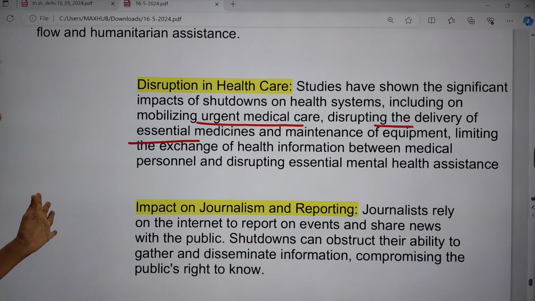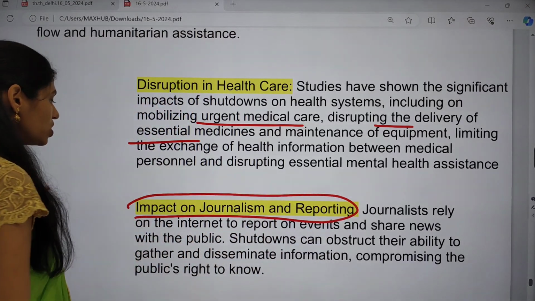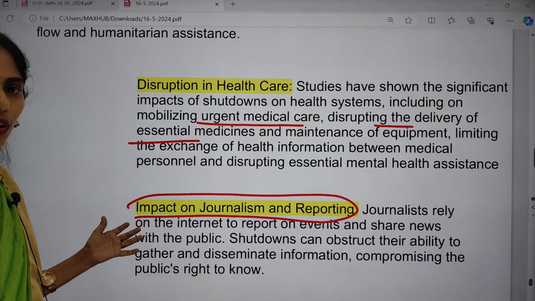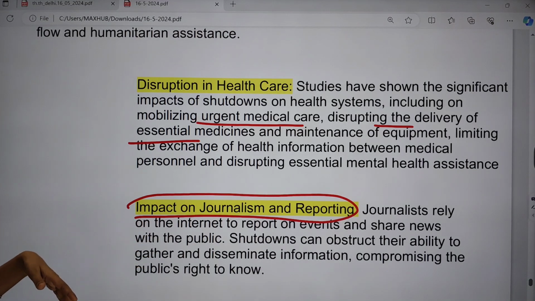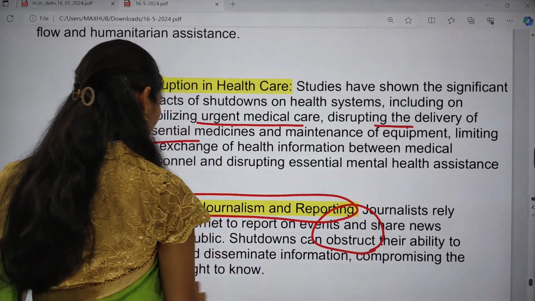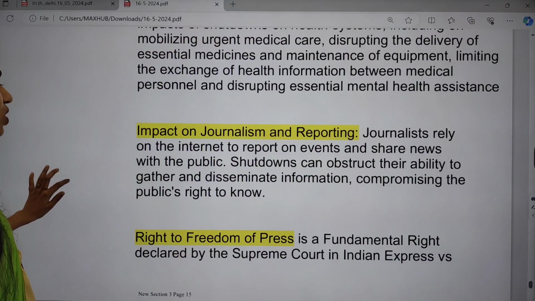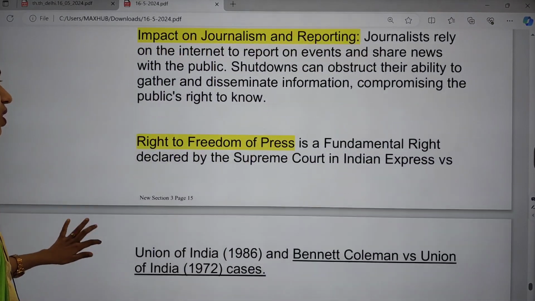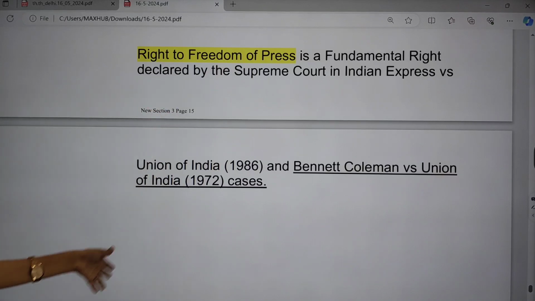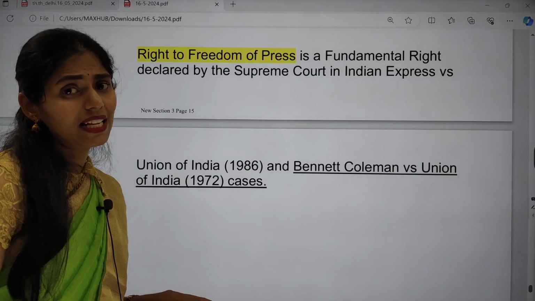And next one is there will be impact on journalism and reporting. Journalists rely on the internet to report on events, and they also share the news with the public. So shutdowns will obstruct their ability to gather and disseminate information. In this way it will compromise the public's right to know, and it will also have a negative impact on freedom of speech and freedom of press, because this freedom of press is also